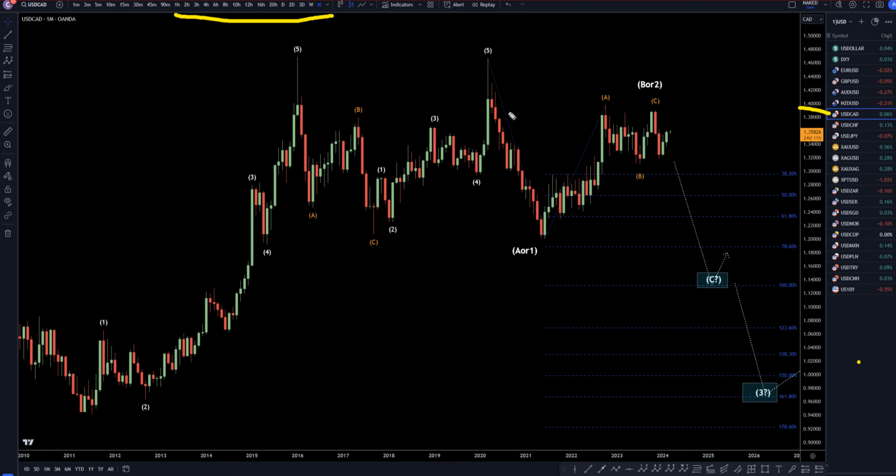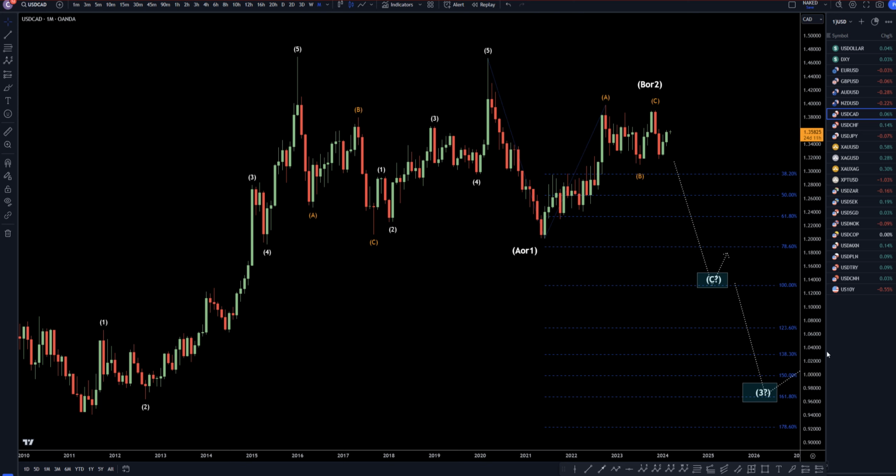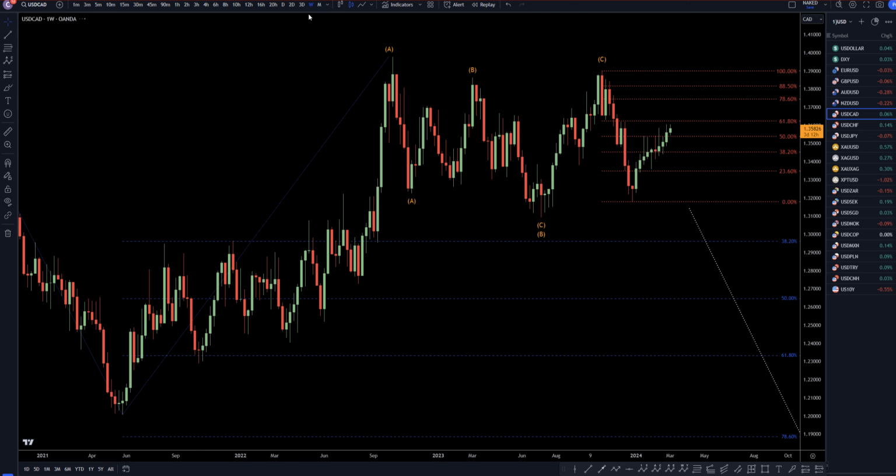So on the US dollar CAD, I still think this looks like it pulsed down like an A or 1. I still think this looks like three waves up, either a wave B or wave 2. I still think this is going to make a downtrend, most likely for wave C, but it could possibly be a wave 3, and if it is a wave 3, then it may just keep on going. Either scenario at this point, it's not important to know whether it's a C or a 3. Either way, I think that will make a nice trend to the downside.